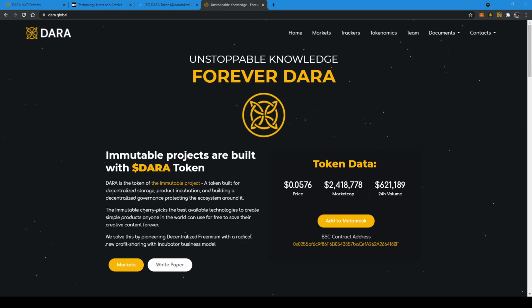MVP release of the Immutable Data browser extension. Today is the 4th of September for me, actually. It's 1 o'clock in the morning on the 4th of September. But as promised, today we wanted to show you this before the end of the week, and here we are.